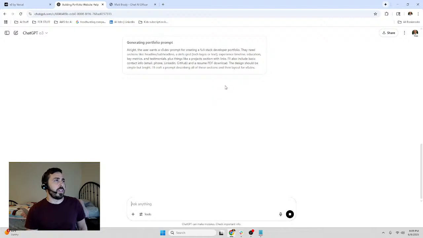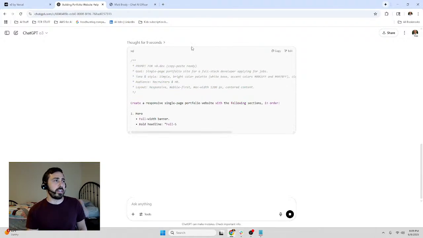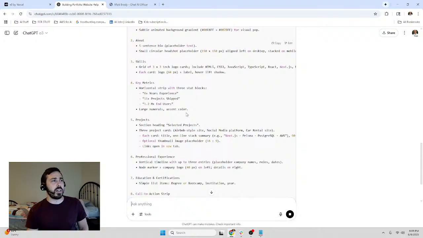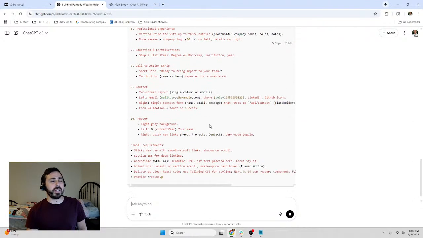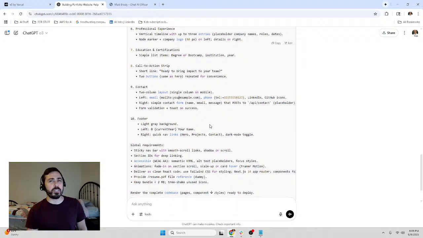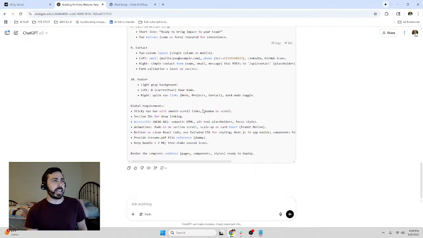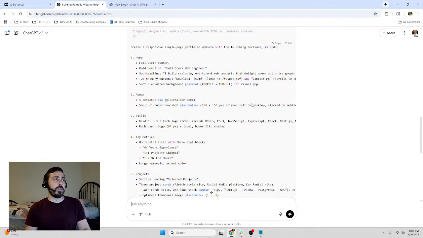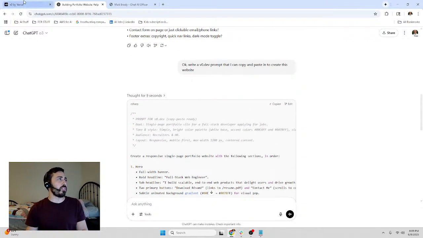Let's see. So again, I've given it a ton of information. It's asking me a bunch of questions. Now it's going to write a prompt. It's going to do it in a really kind of shorthand for v0. And the more complicated it gets, the more interesting shorthand it does. It's really kind of nuts how weird the shorthand gets once you start doing full stack. I kind of understand what it's talking about, but it's so short sometimes, it's a little unbelievable. But again, I'll save that for later projects. We're going to do way more advanced stuff in future live streams. For right now, I'm just kind of interested in doing something like this.